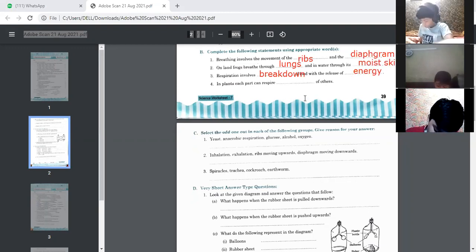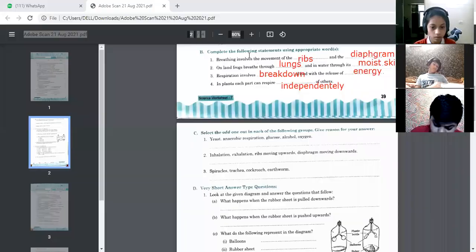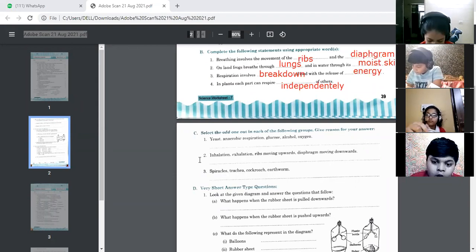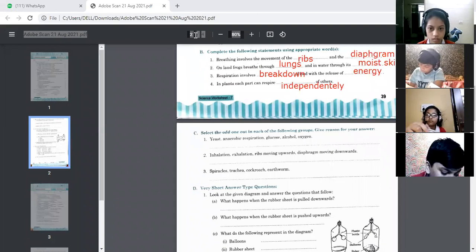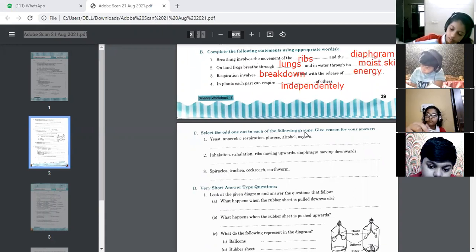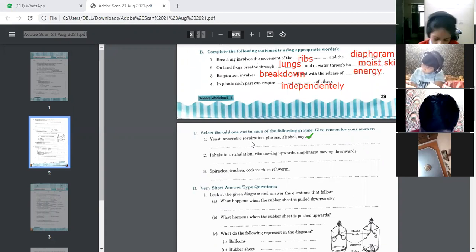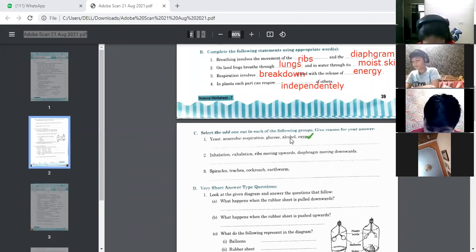Next, in plants, each part can respire dash of others. So tell me what can be the answer for it. So the answer 4 will be independently. In plants, each part can respire independently. Next, number C is, we have to find the odd one out. So just see: yeast, anaerobic respiration, glucose, alcohol, and oxygen. So oxygen will be the odd one out because yeast does anaerobic respiration, and if glucose breaks down, then alcohol is formed.